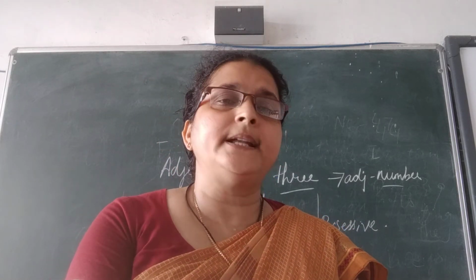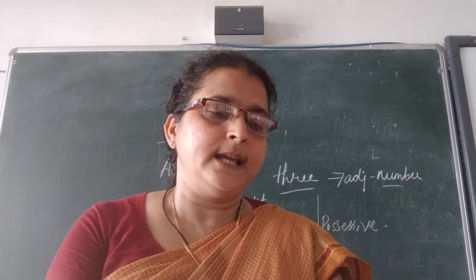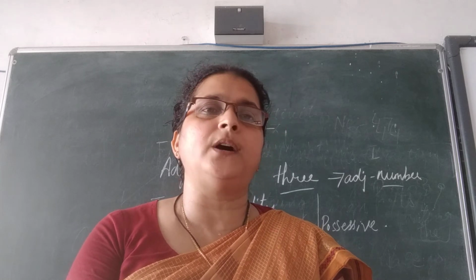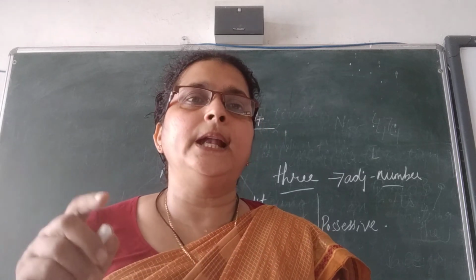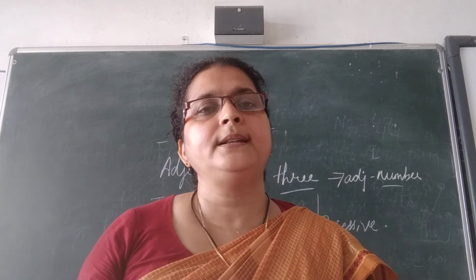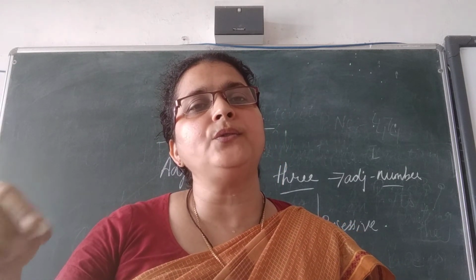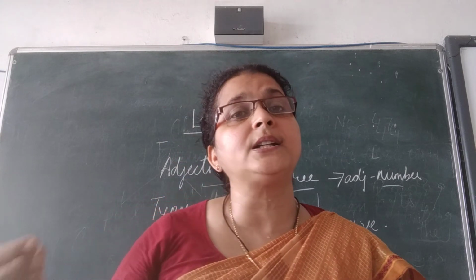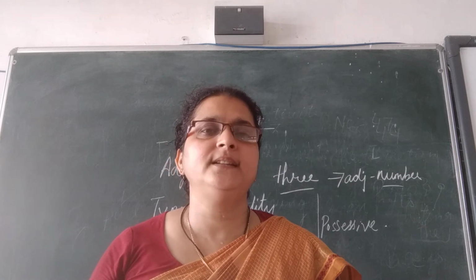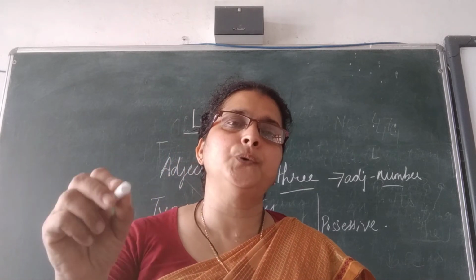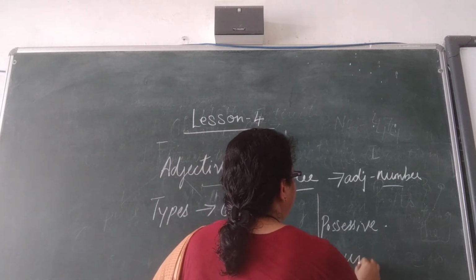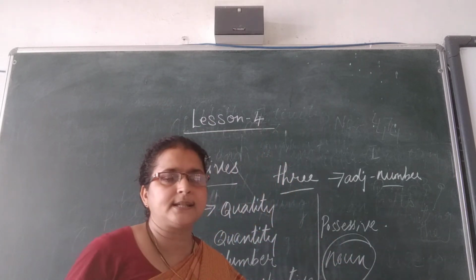What are the words which are used? What, which, whose, when, where. These words we use along with a noun. Always remember, along with a noun we ask the question.